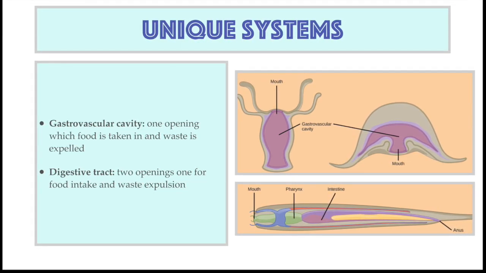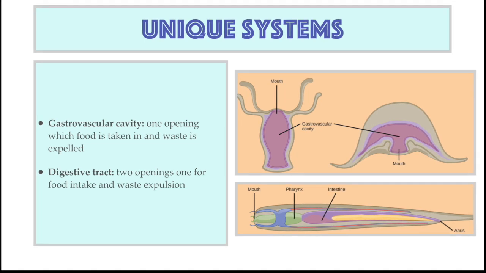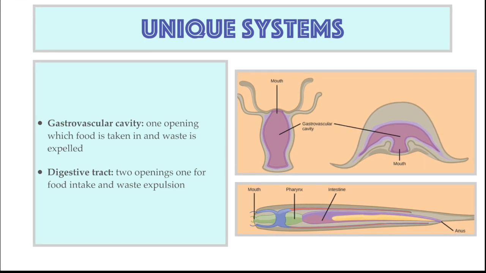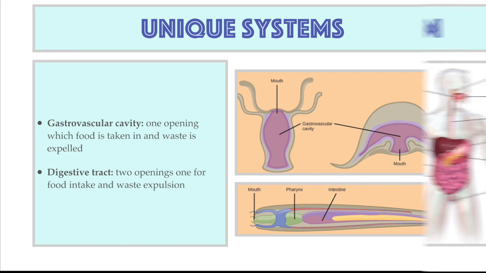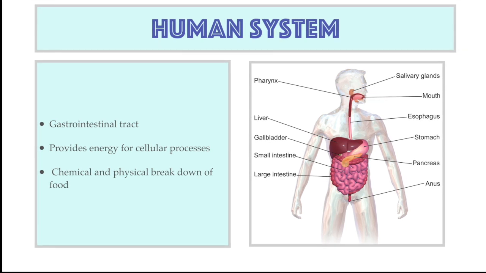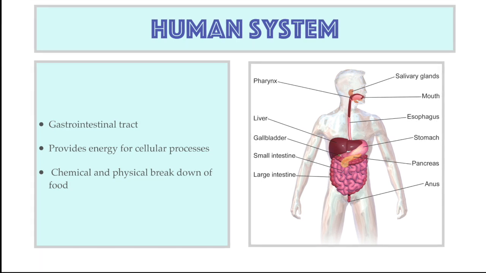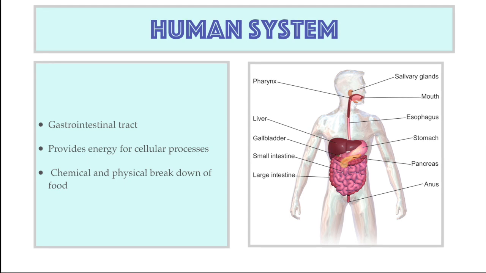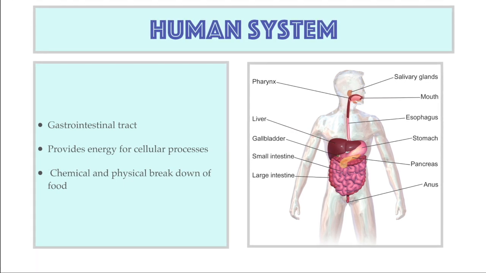The digestive tract is a tube consisting of specialized regions that enable the breakdown and absorption of food. The human digestive system is a complete digestive system that consists of the gastrointestinal tract. It is very long, about 7 to 9 meters. For our body to function properly, our diet should consist of various nutrients including carbohydrates, fats, and proteins. Every process that takes place in the body is fueled by energy derived from food.